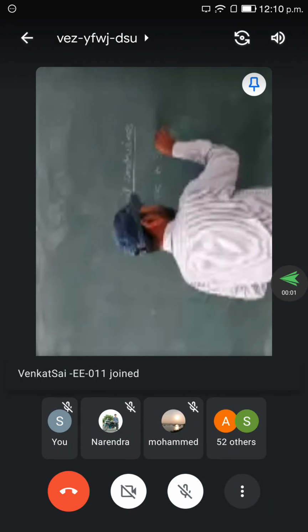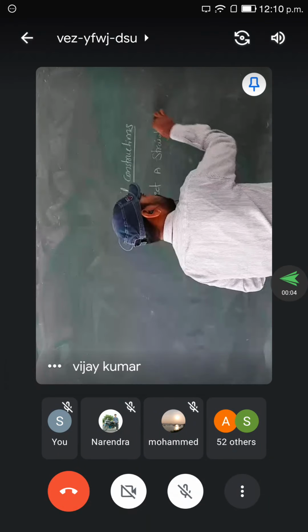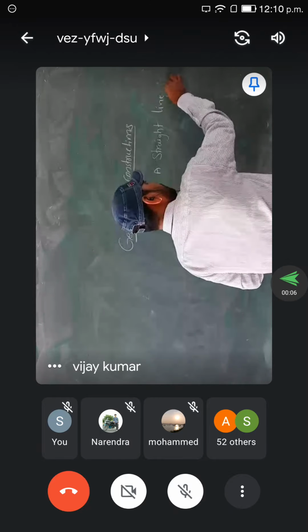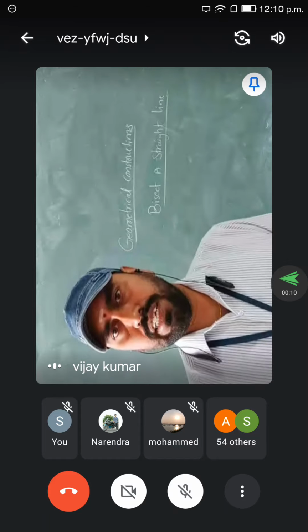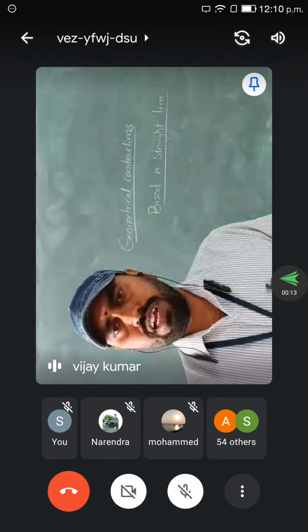Bisect a straight line. This is the straight heading. Bisect a straight line. Just give me the answer, any one of the students.